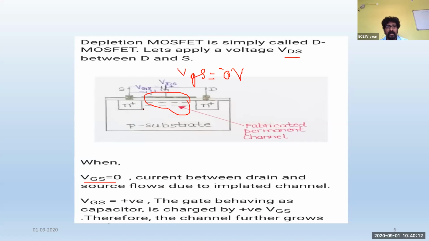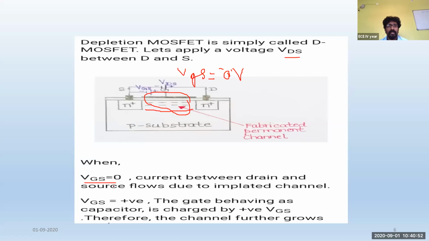Because of that, the channel also will grow. How does the channel grow? The width of the channel will increase. You can see here only the dashed lines. But whenever VGS is increased, this channel width also increases. If the channel width is increased, more charge carriers can easily flow between these two terminals. If more charge carriers are flowing, more current will pass, and that will result in more power dissipation. So ultimately, the damaging of the device can happen very quickly whenever this channel is growing.